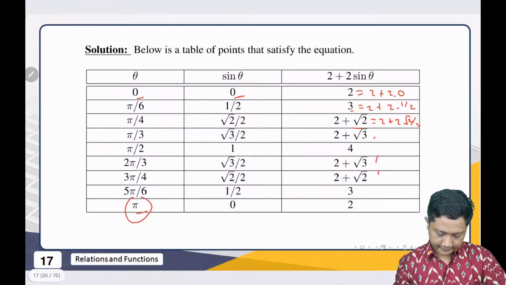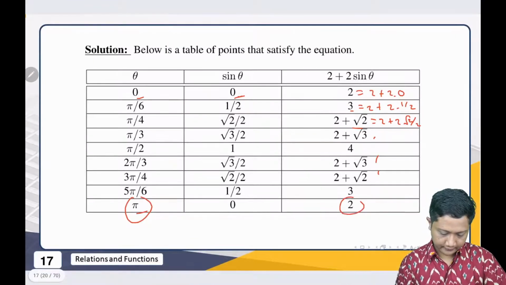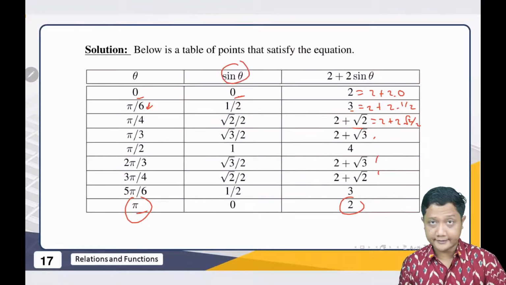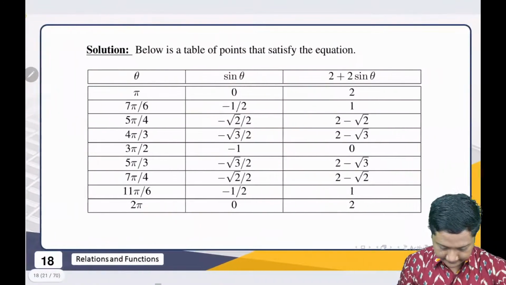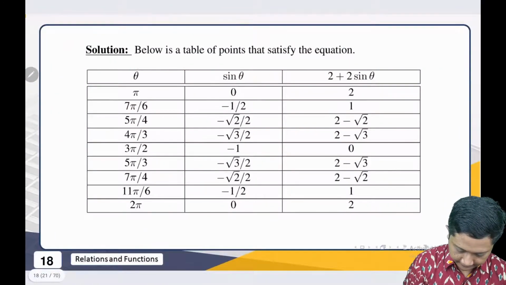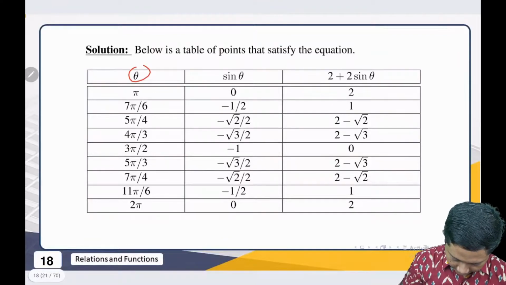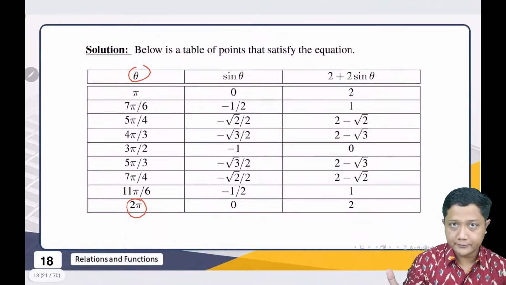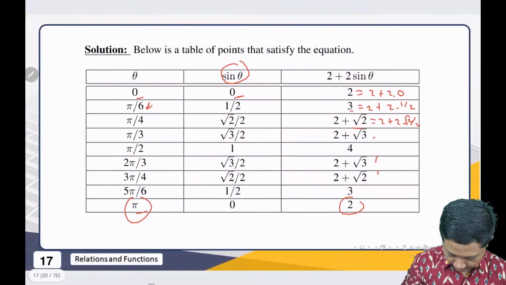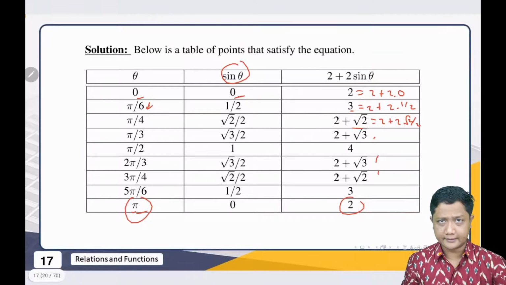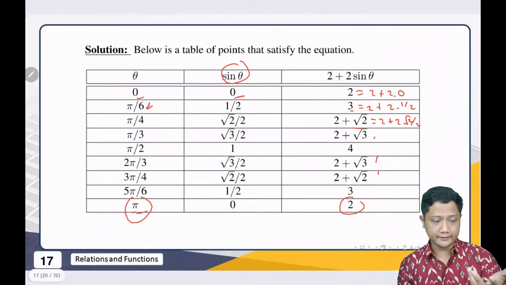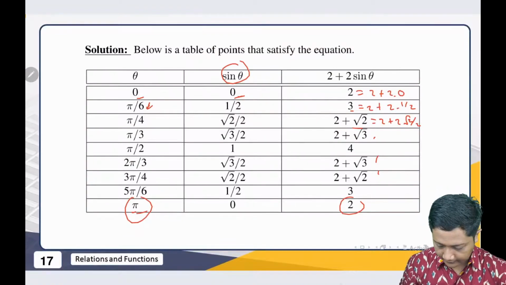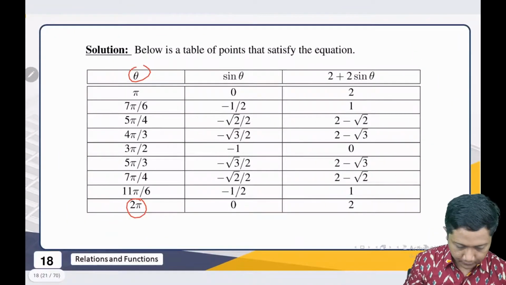So up to pi, then we have this. Why do we choose these angles? Because it's easier to calculate the sine. And we go again. We try to continue up to 2 pi, because this is the safest version. If we only stop at pi, then we will get some trouble, because it is quite possible that there are some points that are not represented in our graph. That's why we continue to 2 pi.